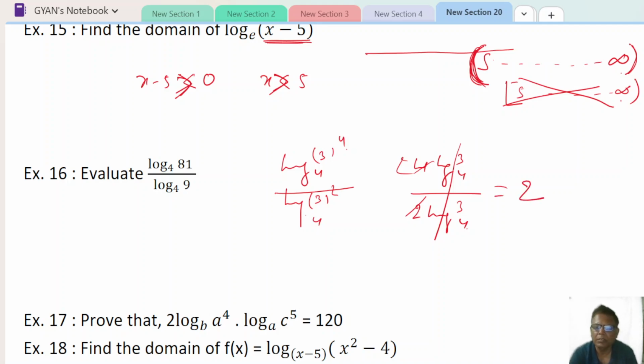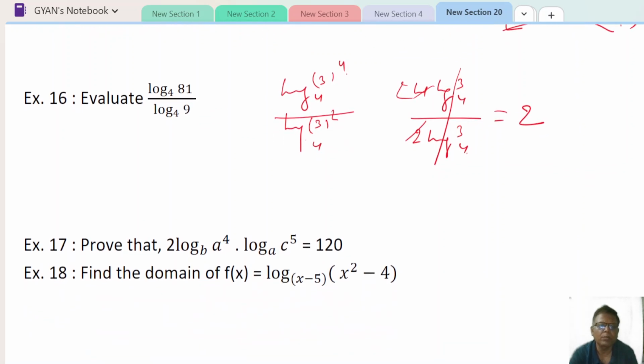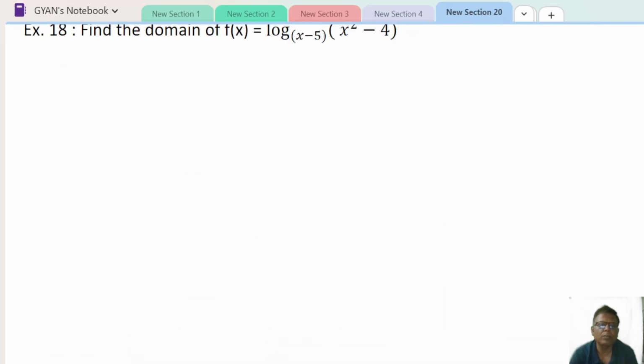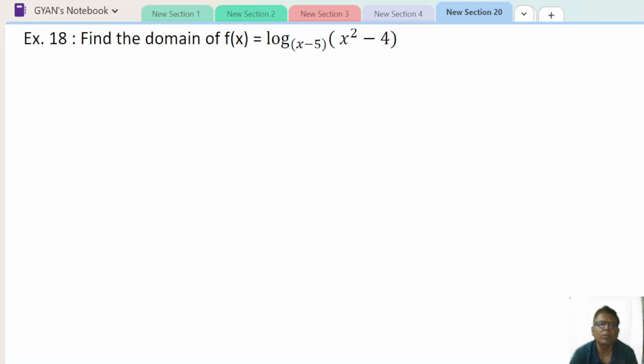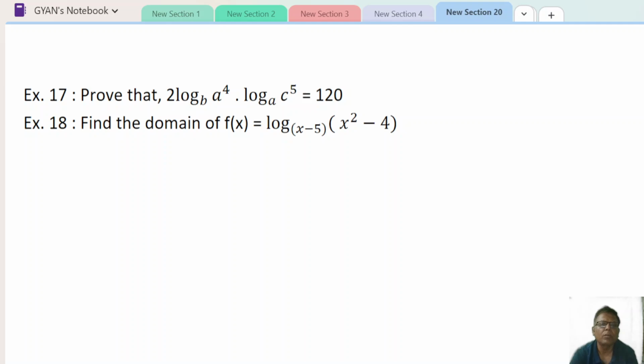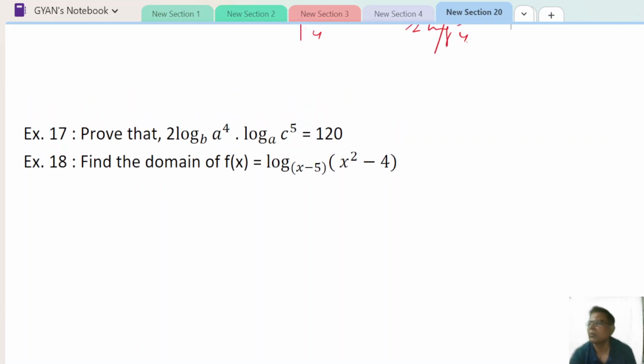Now come to the next one. Some mistake in this question. What is the mistake? Here, see, one term is missing. Actually, in between, one term was there.